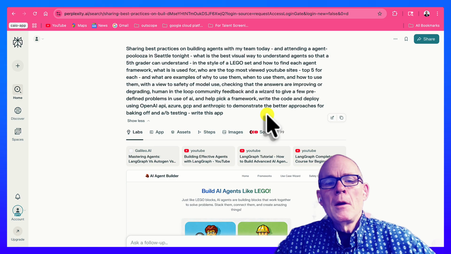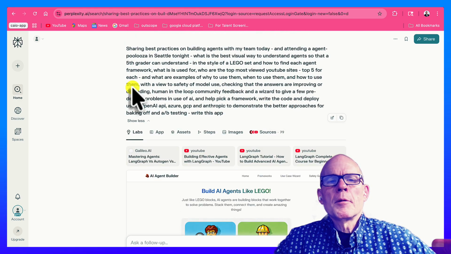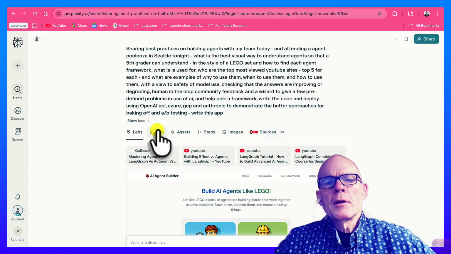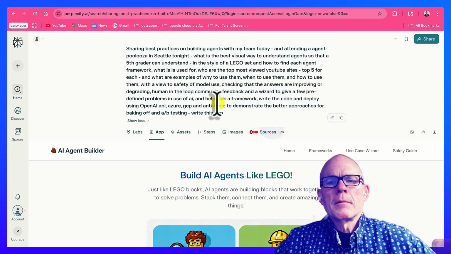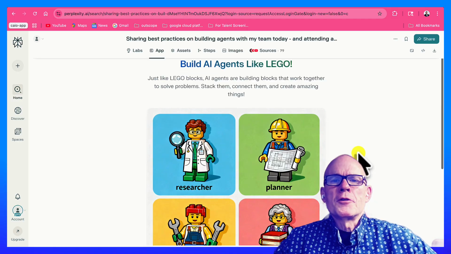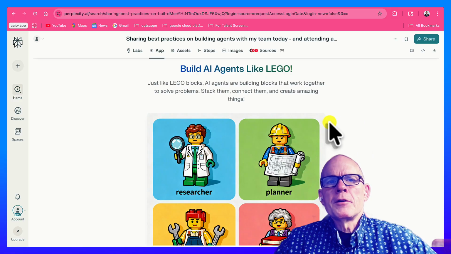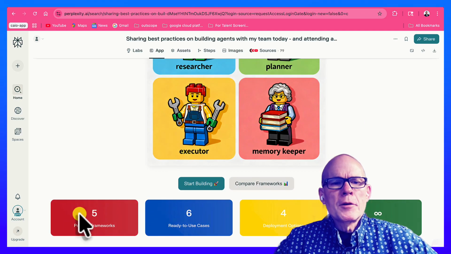By the way, I like the process that Perplexity went through. I didn't give it a very good prompt, so it didn't give me a very good app. Okay, so it didn't actually do what I said. Also, I'm pretty sure Legos are copyrighted. But what it did do is it gave me some really useful stuff to talk to folks about today.